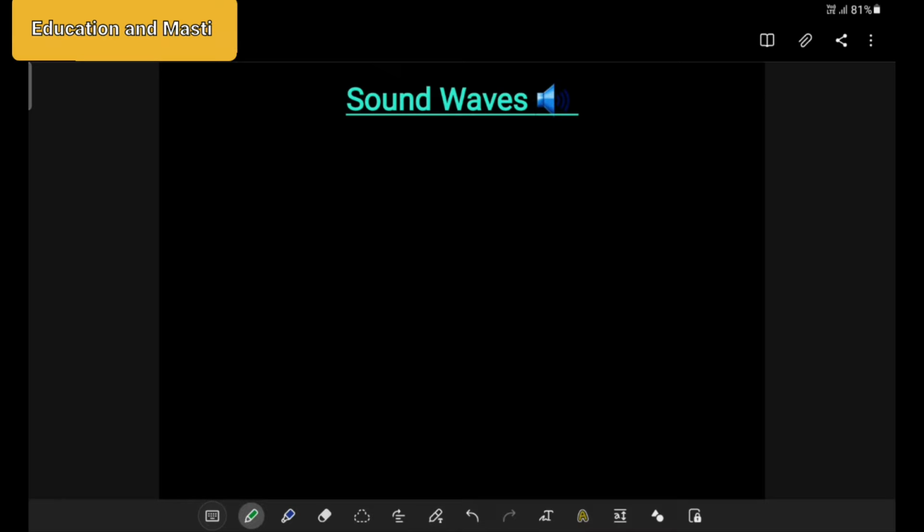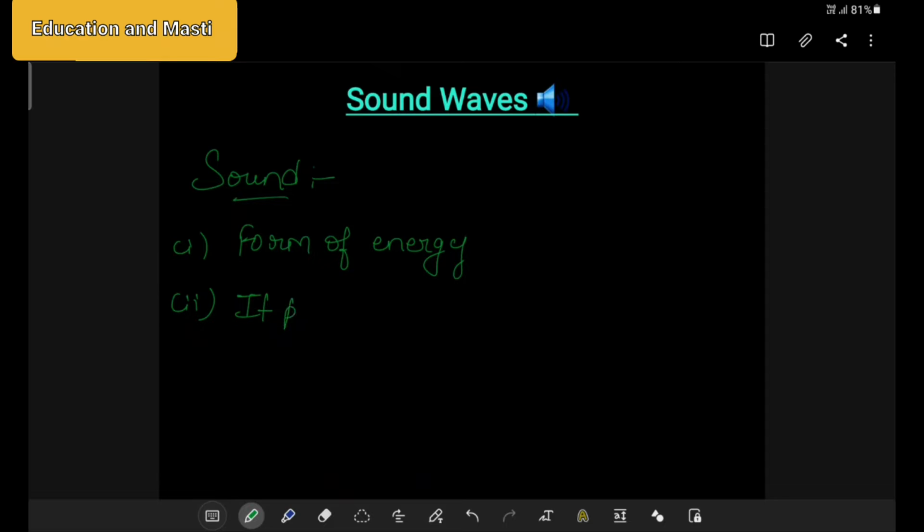Before that, we need to know what is sound. So, let's understand sound in a few points. First point is that it is a form of energy. Second point is that it produces sensation of hearing in our ears.